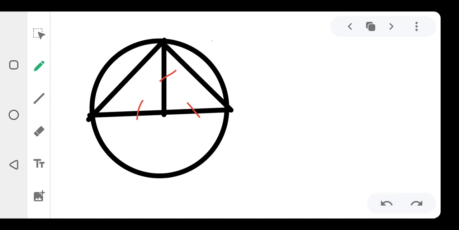I call this angle that is here, this small one, I call this what? X. And because this one is X and is the base of this isosceles triangle, it makes the other one become X as well. So this one will be X.